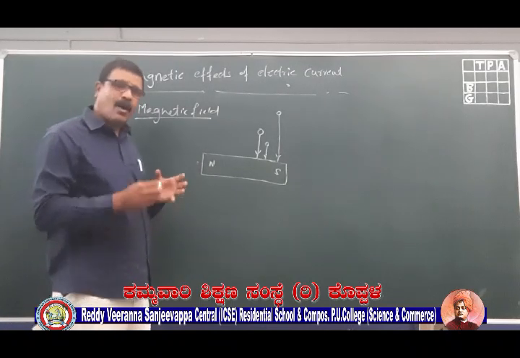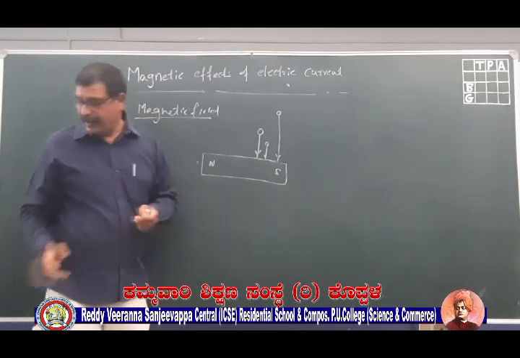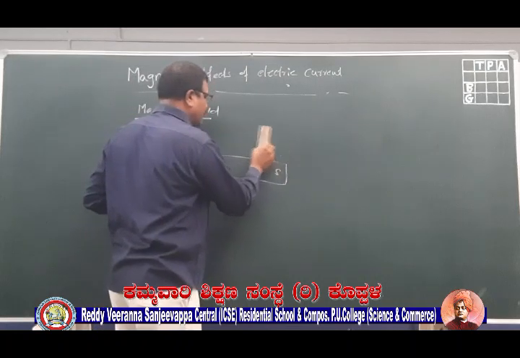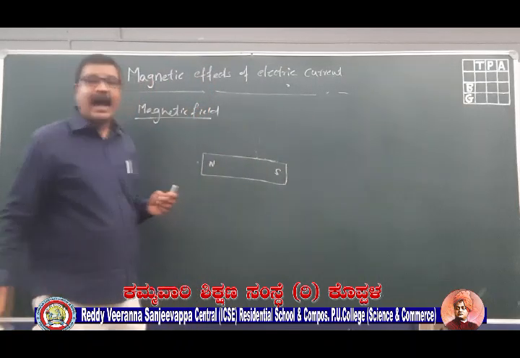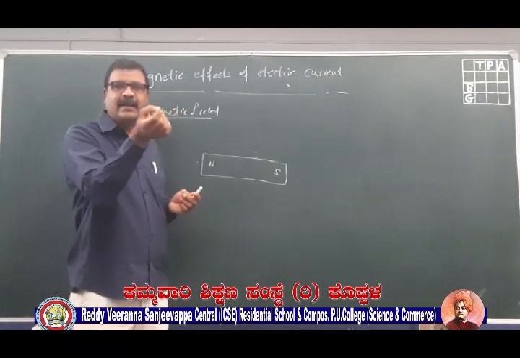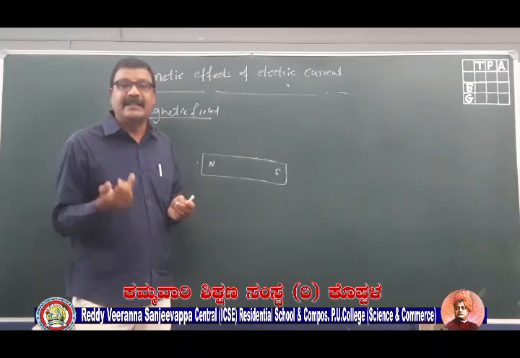Now comes the question, how can we identify this magnetic field? Very simple. We can take some very fine iron filings, meaning small pieces of iron, which you will find in workshops where they work on iron pieces.